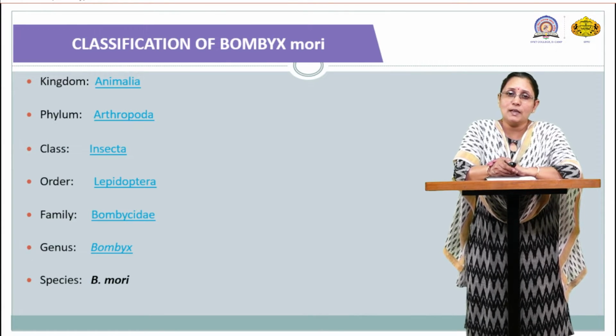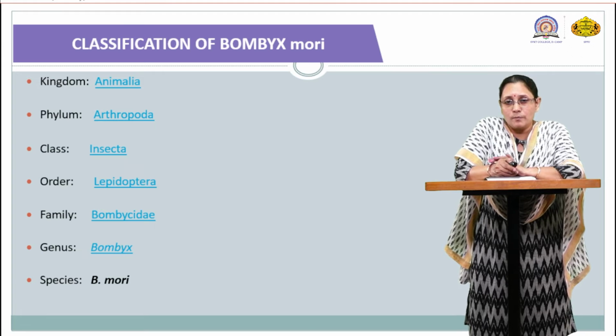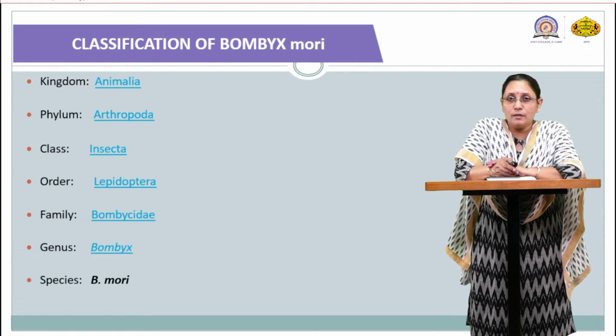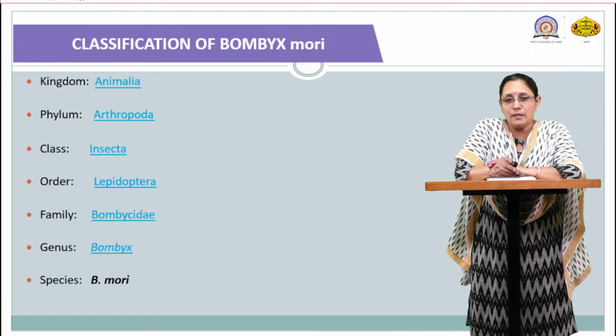Now we turn towards the classification of the silkworm. One silkworm is Bombyx mori, and the type of silk produced by Bombyx mori is mulberry silk. So how can we classify this silkworm?